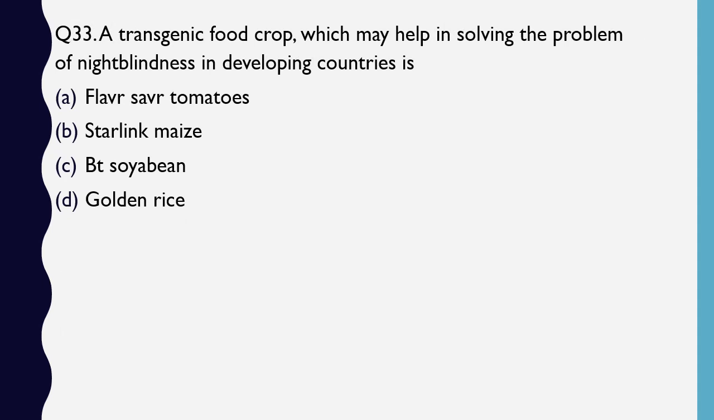Question number 33. A transgenic food crop which may help in solving the problem of night blindness in developing countries is Flavr Savr tomatoes, Starlink maize, Bt soybean, golden rice. Correct answer is option D, golden rice, because golden rice contains vitamin A and night blindness is caused by deficiency of vitamin A.